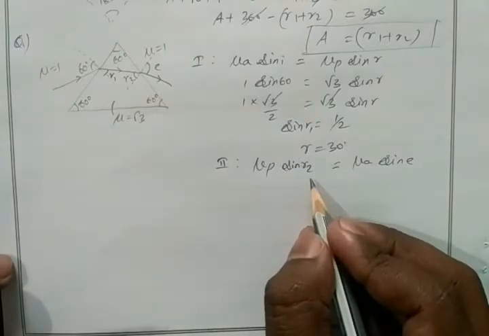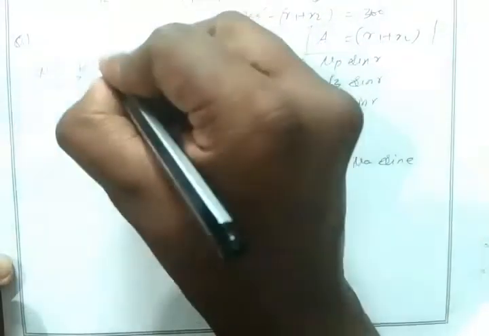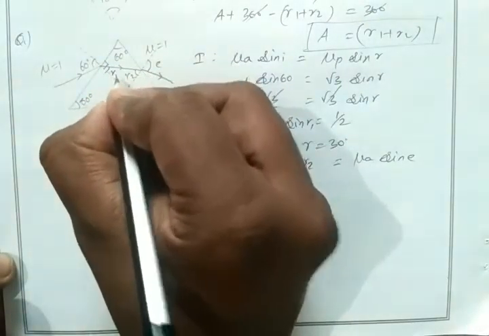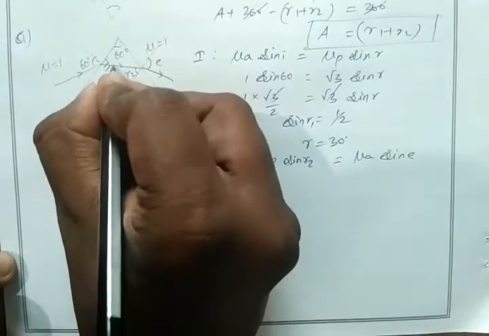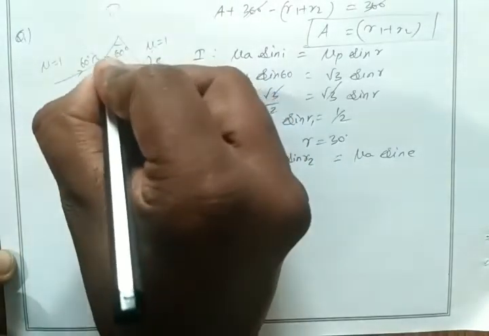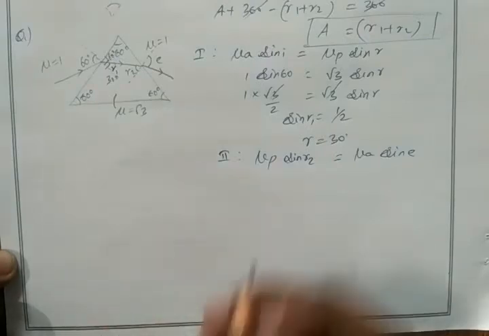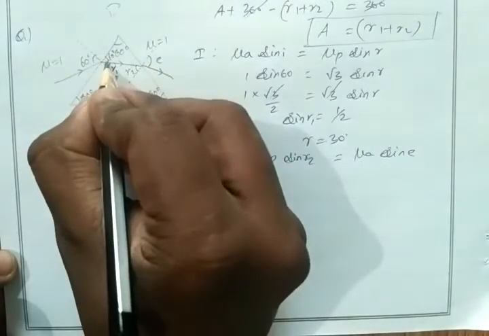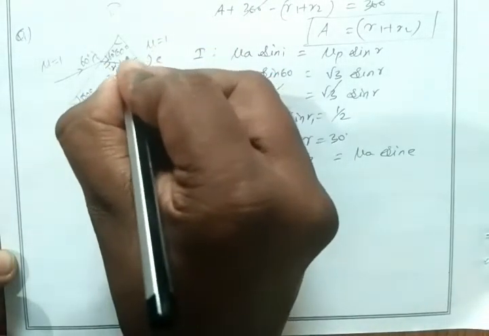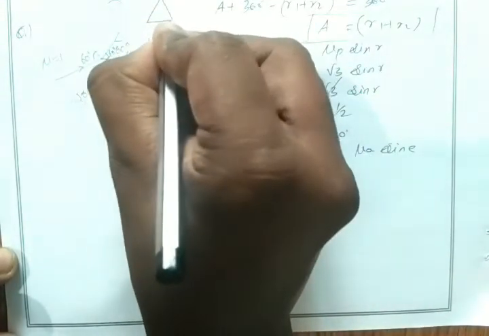We don't know the value of r2, so how to find r2? Simple. This is our normal. This angle will be 90 degree, correct? So this angle 90 degree, we already found r1. r1 is 30 degree. If this angle is 30 degree, then 90 minus 30 will be 60 degree here. In a triangle, total angle will be 180. So here we have 60 degree, here also 60 degree. 60 plus 60, 120. The remaining angle will be 60 degree.